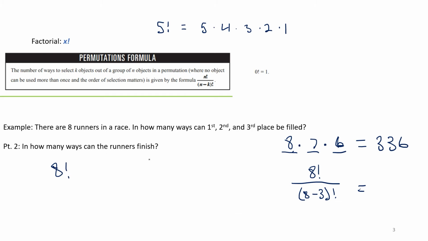So if you got this type of question, which you can in this same general area, and how many ways can they finish? It's 8 factorial. And if we plugged it back into this, because we're choosing 8, this just becomes 8 factorial over n minus k. That's 8. We're choosing 8 as well. So that becomes 0 factorial, which we know is 1. So this just is 8 factorial over 1. 8 factorial. That's the basics of permutations.